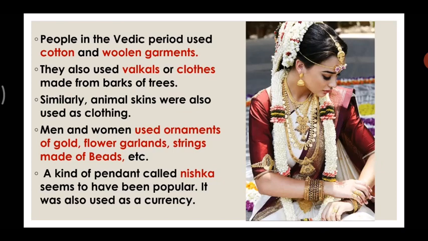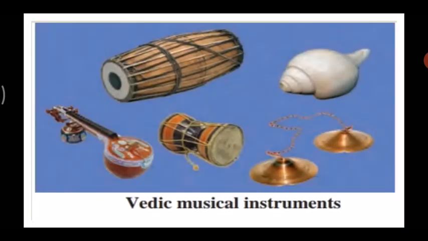Okay, let's move forward. Now the next is Vedic musical instruments. The Vedic people were mostly famous for singing, playing musical instruments, and dance. They also played board games, and chariot racing and hunting were the means of recreation. The main musical instruments, as you can see in the slide, were the veena, the tantu, and cymbals, and percussion instruments like the damru were also used. These were the musical instruments which the Vedic people used for their entertainment.